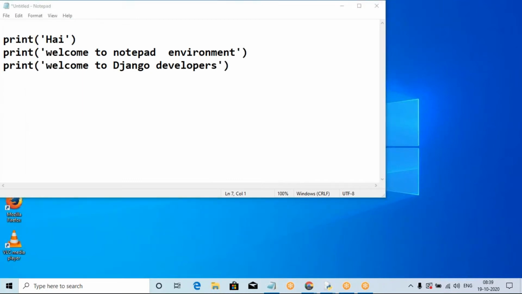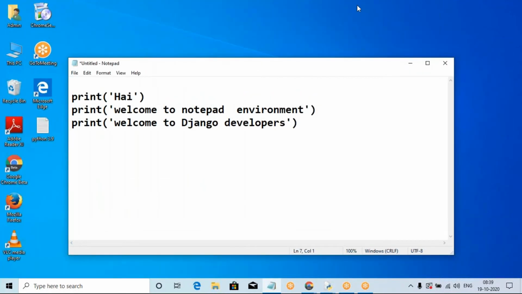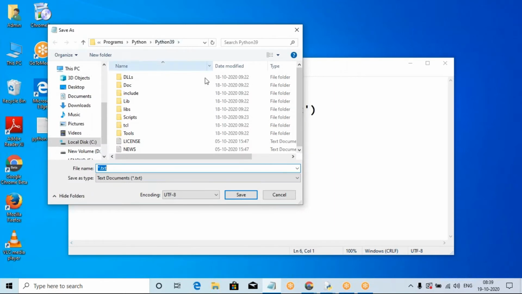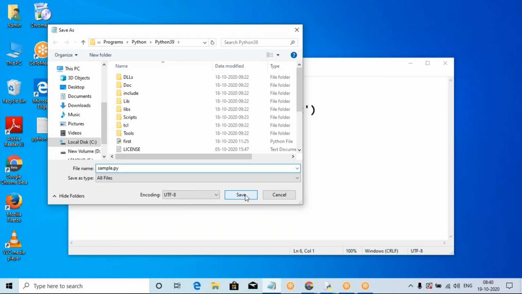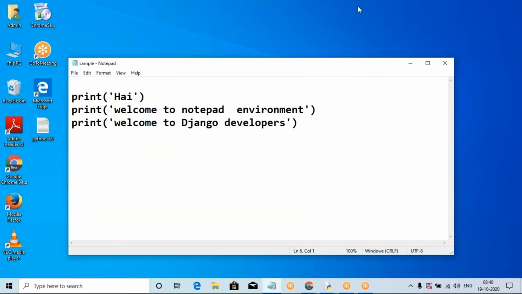This is code for untitled, without a name. Please wait for one minute. Without a name, here it is an untitled Notepad. So we can save the file using Save As. Here we specify the path, the Python version path. We change the save type to All Files, not the text file. The name is test.py, or another way, sample.py. You can run sample.py or test.py. Click it, so this saves the program. The name of the file is called sample.